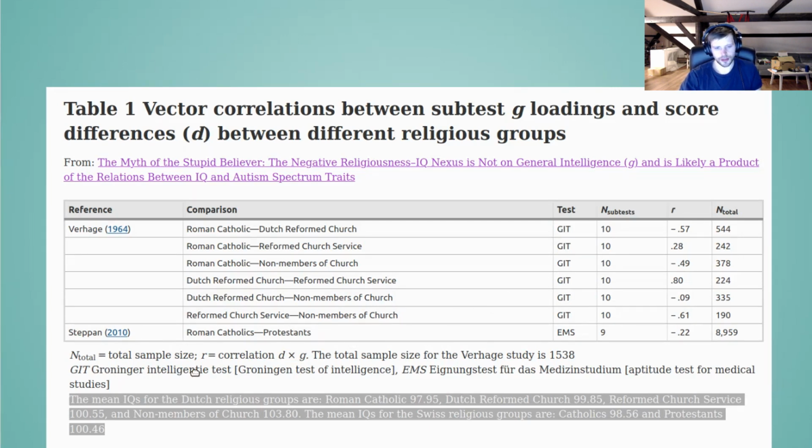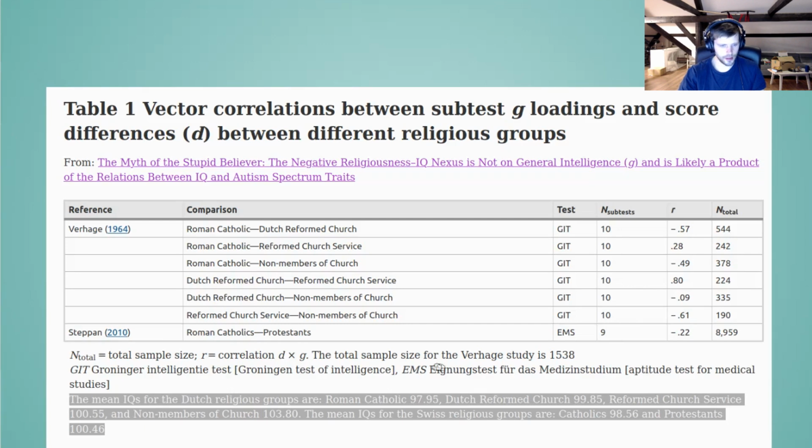and Gröninger intelligence test, I see. And it has 10 subtests, and you can see these are the correlations they're getting. They're kind of all over the place, and the sample sizes are not too small, but also not kind of large. The only one that's really large is this one, and that one produced a slightly negative result on a battery with the 9 tests.